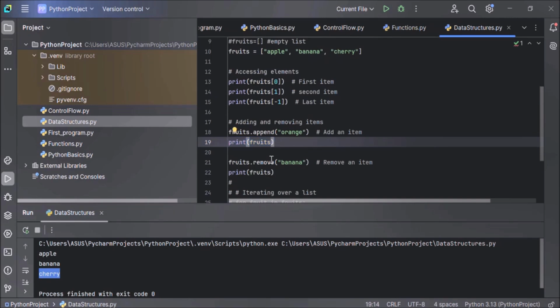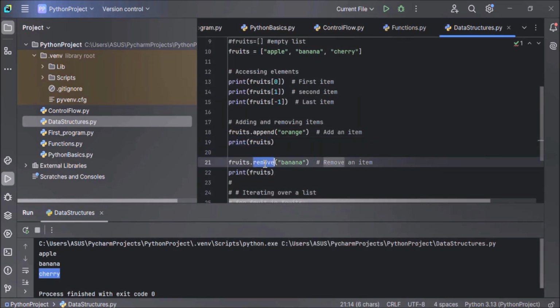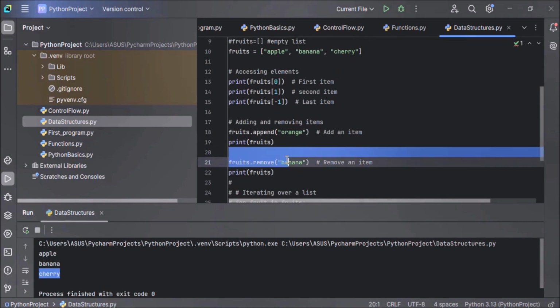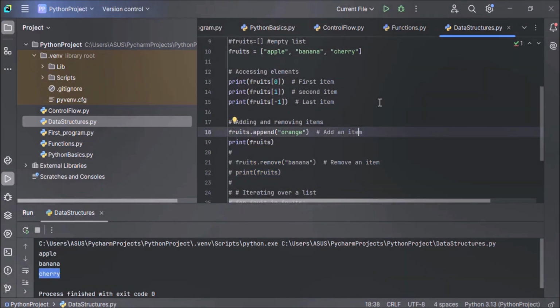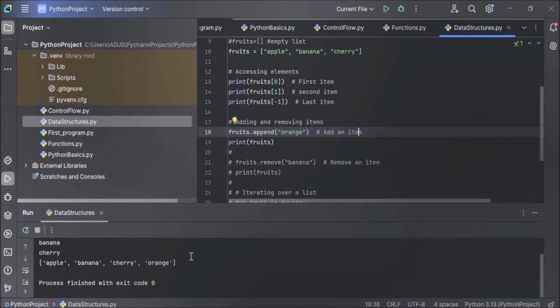And removing is also very simple. To remove any item from the list, you have to call the remove method. Remove method and the name of the item to be removed. So this statement will remove banana from the list. First, let's see the example of adding an item. Then we will see the code of removing also. Now you can see after adding, orange is added at the end of the list.